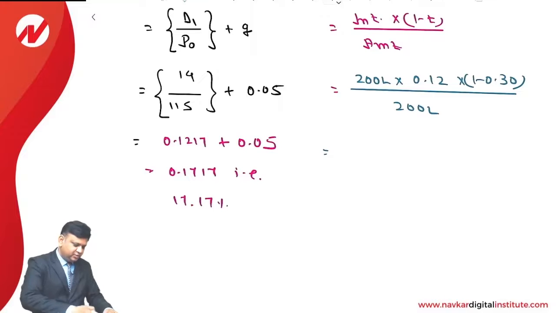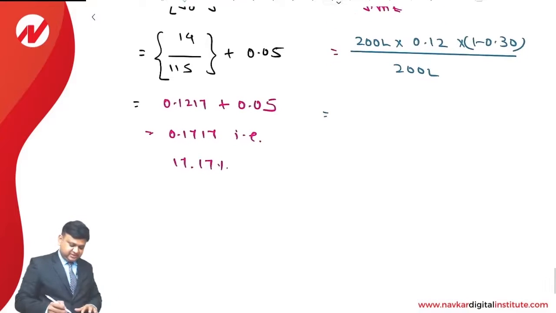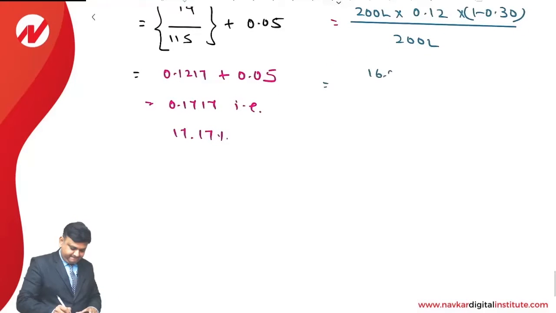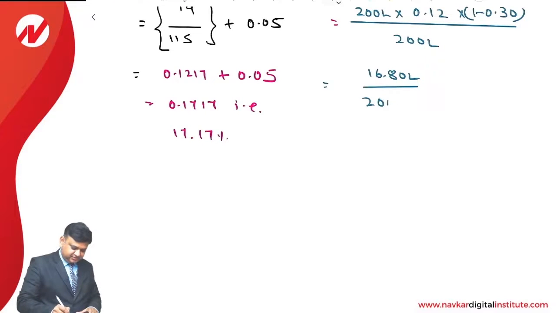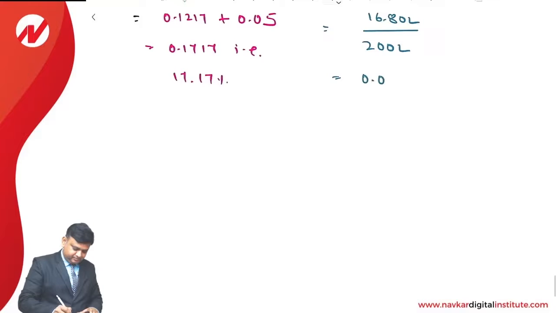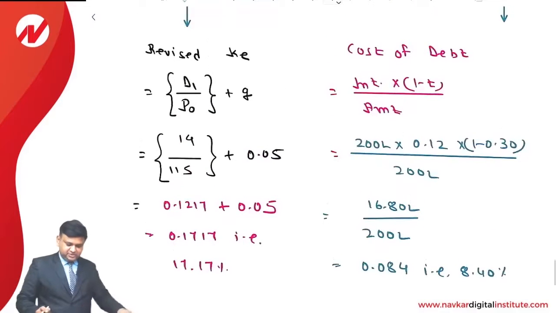So 200 into 0.12, that comes to 24 lakhs. 24 lakhs into 0.7, that is 16.8 lakhs, divided by 200 lakhs, that comes to 0.084. That is 8.4%. This is the way post-tax cost of debt financing is calculated.